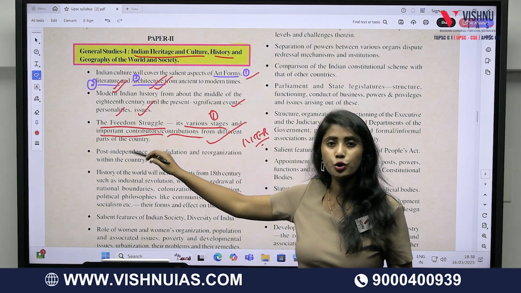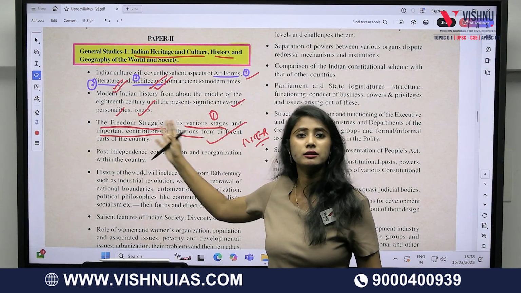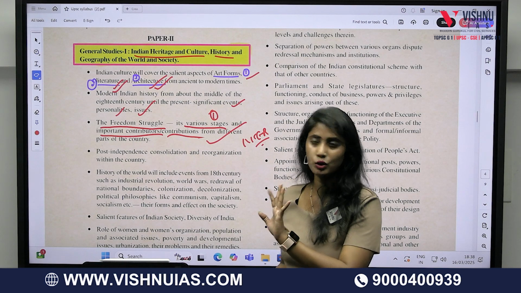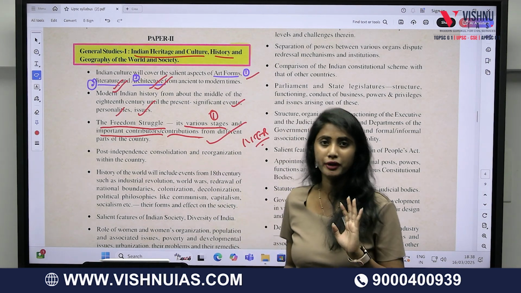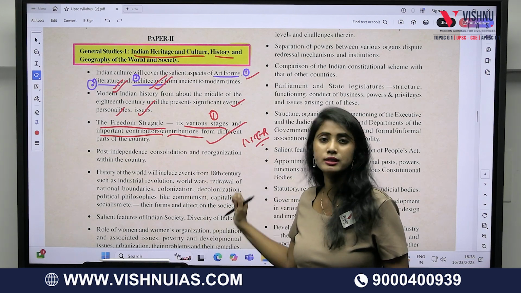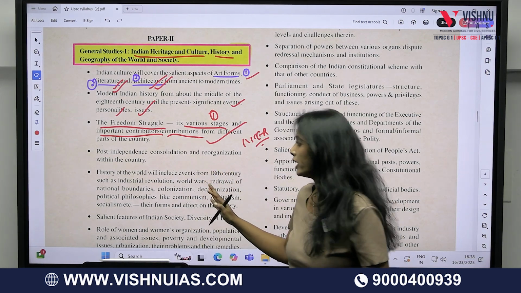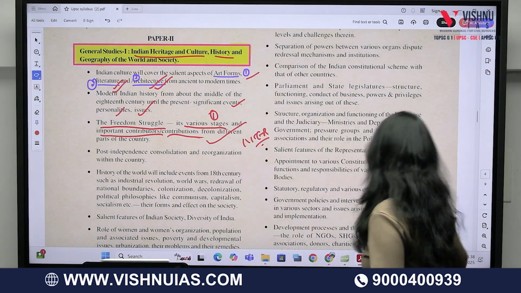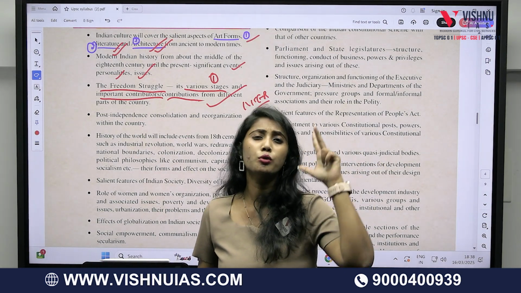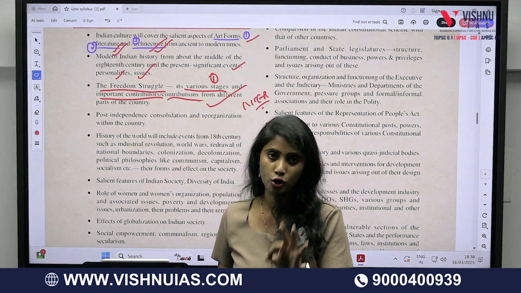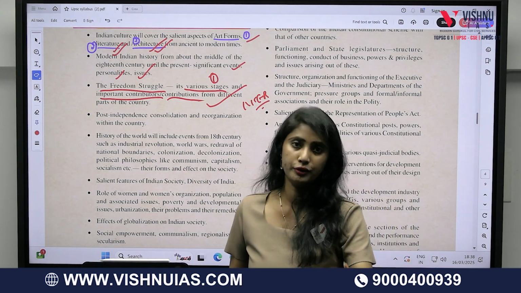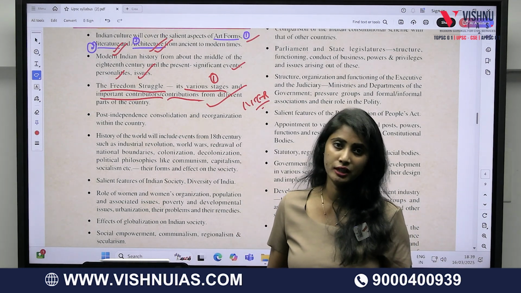Even here you can understand by simply reading this paragraph itself. No need of googling anything out of this. All the terms are very simple for you over here. And now freedom struggle. Again here also the same method will be followed by you. So overall, if you read this paper comprising geography, history and Indian culture, most of the topics you come across in the syllabus are very familiar to you. That means you are aware of each and every term.